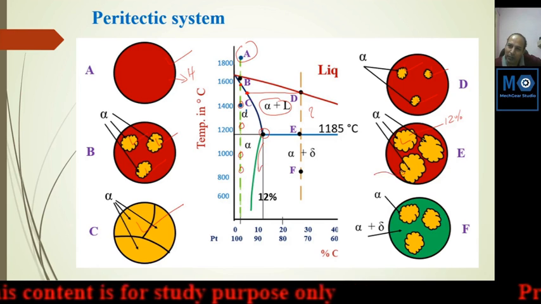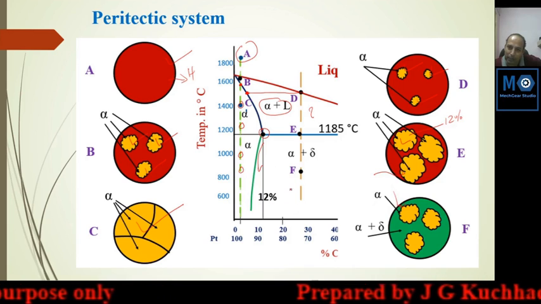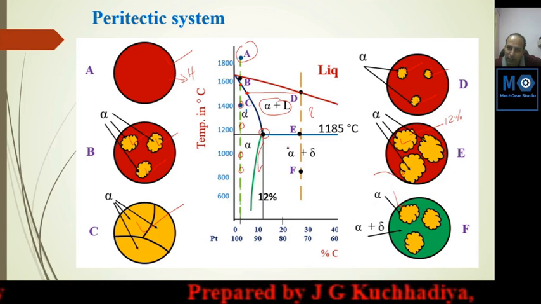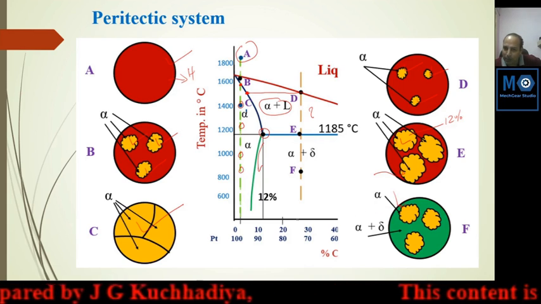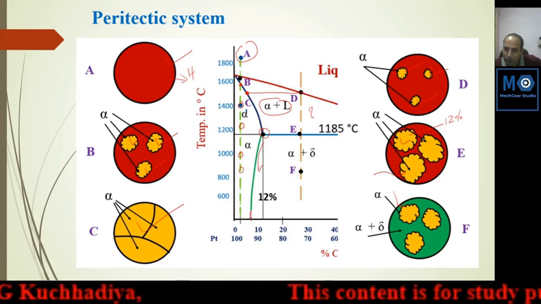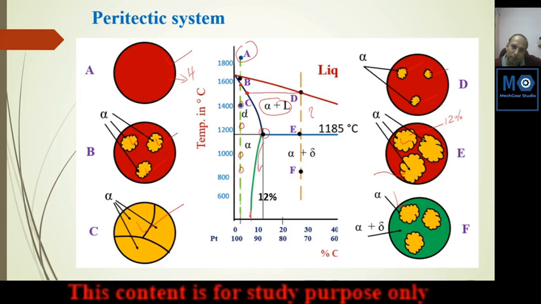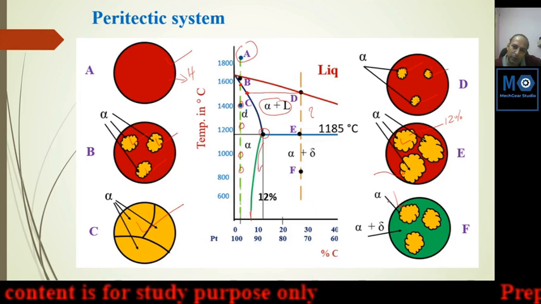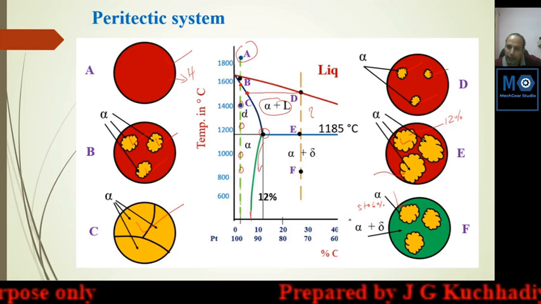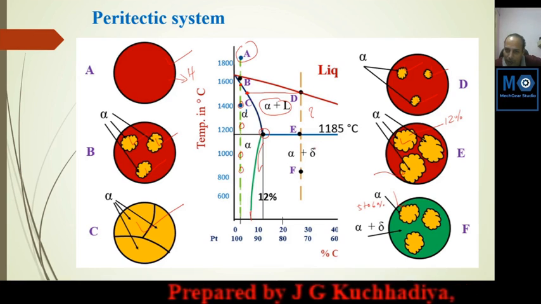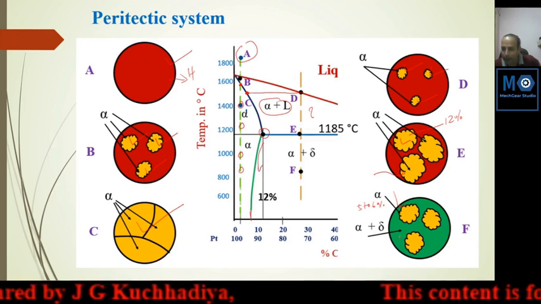Compared to this area, this becomes small again, because the solubility below the peritectic line is decreasing. So alpha remains up to the limit of solubility. Suppose it is 5-6%, then alpha will be 5 to 6% here, and the remaining is converted into alpha plus delta. So this is alpha plus delta, the green area.